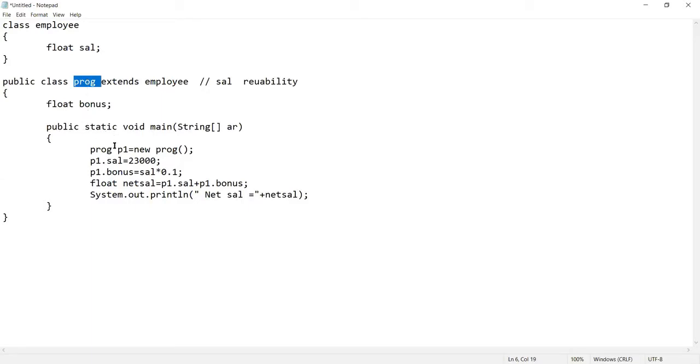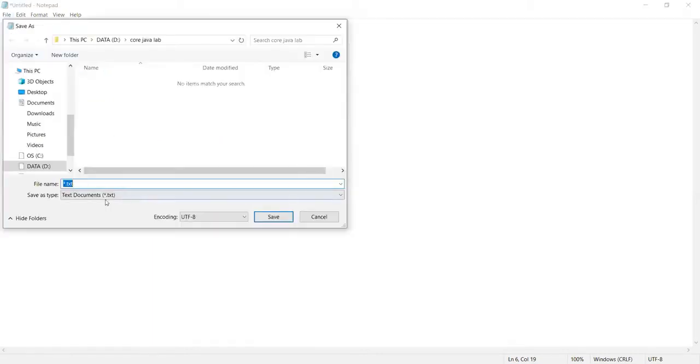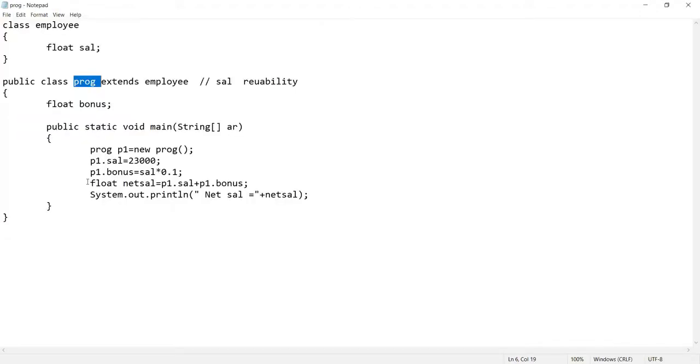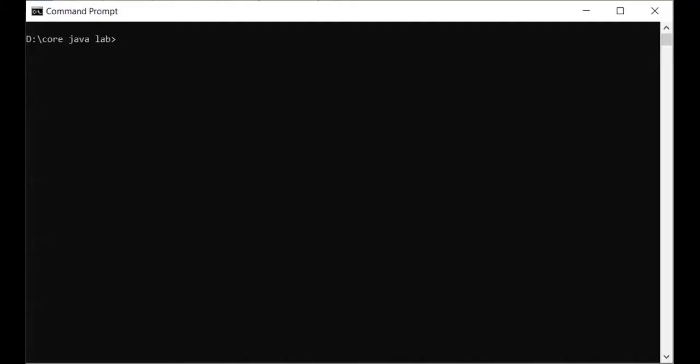So the class which is having a main function, the program name should have that class. So proc class is having a main function, so my program will be having the name proc.java. So I'm saving my program as proc.java, right? Now let's try to execute this program.